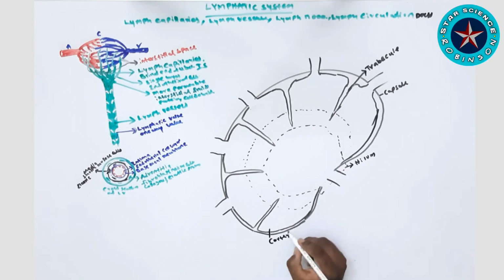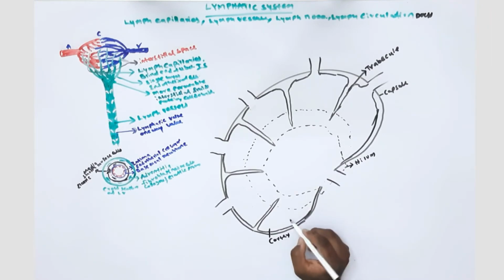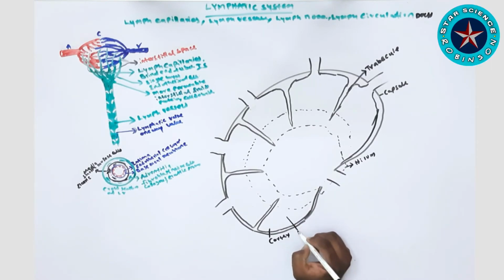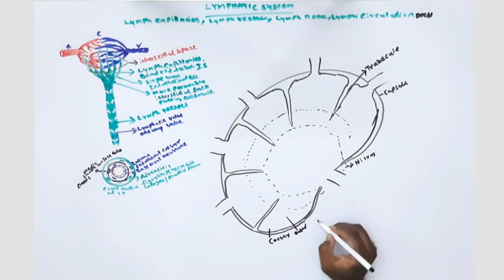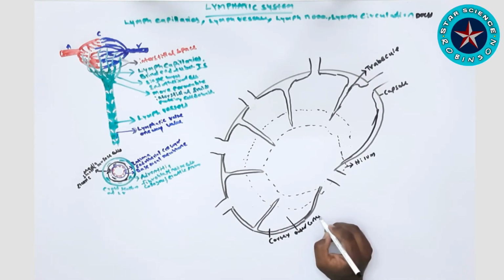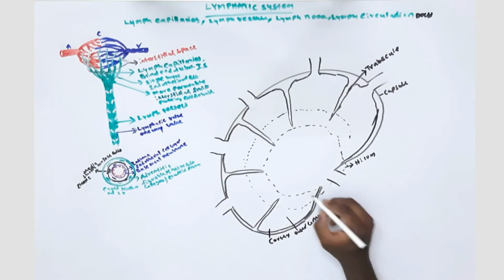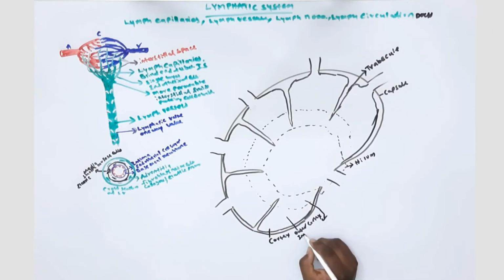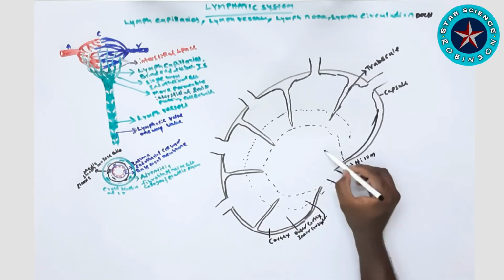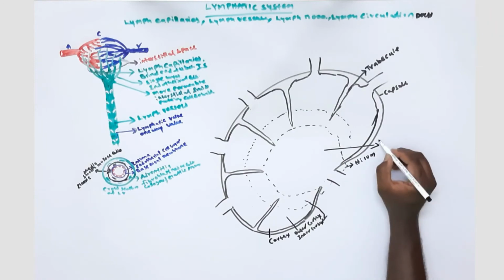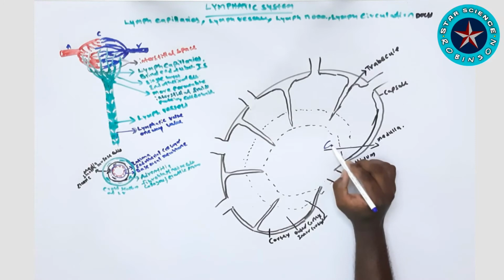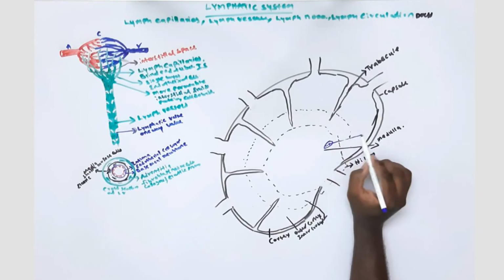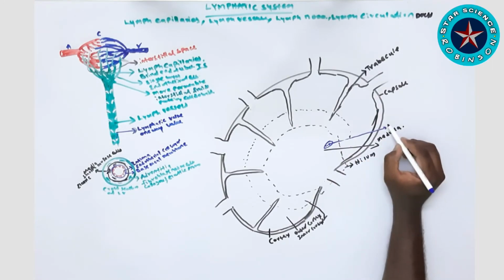Now in our diagram I am showing the cortex region. Obviously when there is a cortex, we will have a medulla. Before that we'll deal with the cortex region. The cortex has two parts. The outer part of the cortex is called the outer cortex, and the inner part is called the inner cortex. Now I'm showing you the medulla of the lymph node, where I'm showing you certain cells, that is plasma cells.